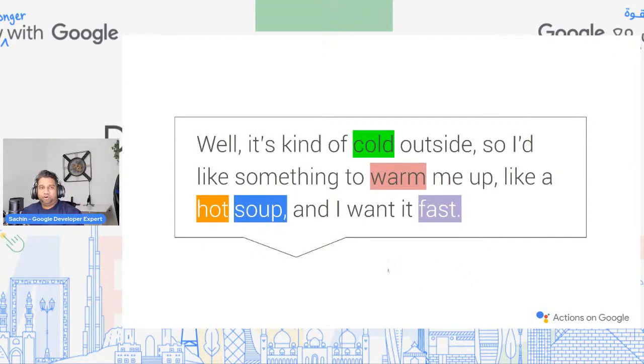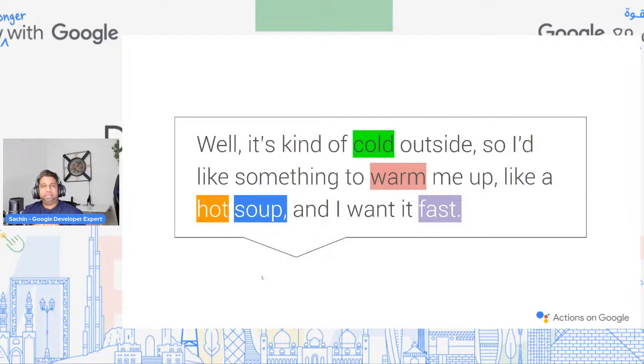So here is a simple example of what a conversational chatbot can be like. Instead of the traditional approach of just responding to certain keywords, imagine that we are having a conversation, and the user says, it's kind of cold outside, so I'd like something to warm me up, like a hot soup, and I want it fast. So he's basically trying to communicate with a bot here.